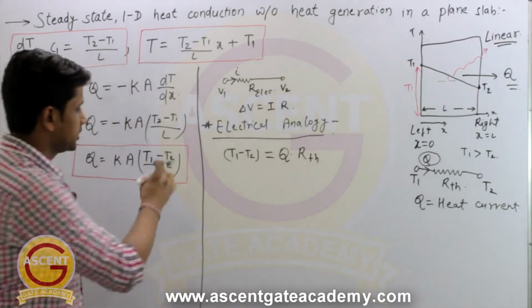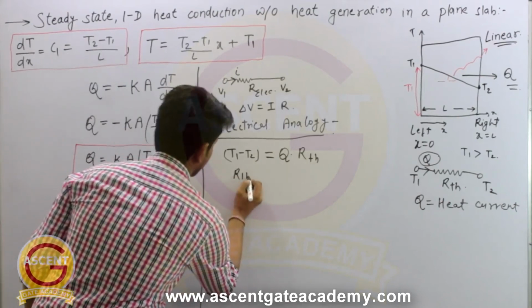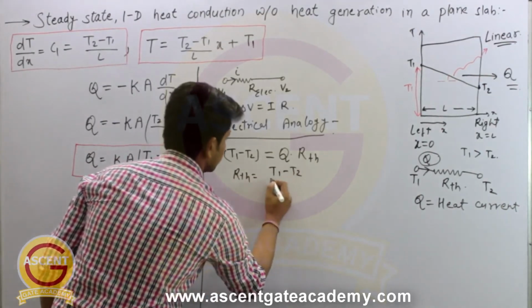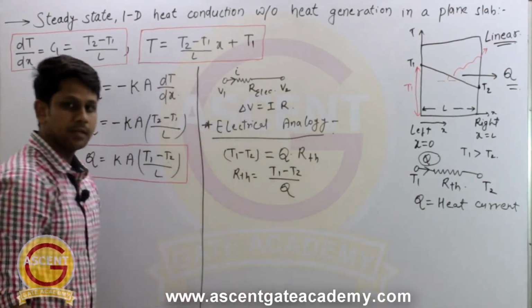Now if you want to calculate this RTH, it will be equal to T1 minus T2 divided by Q, right?